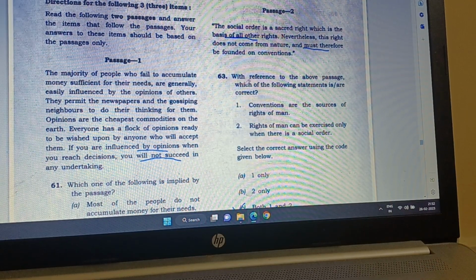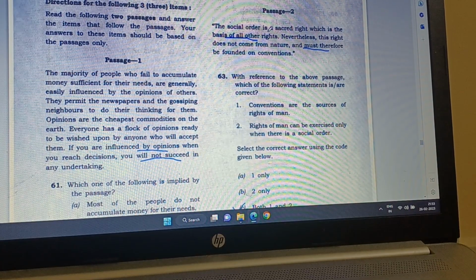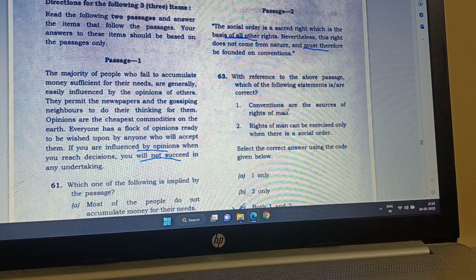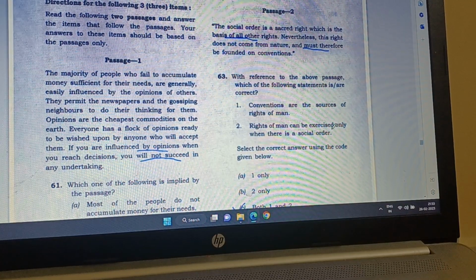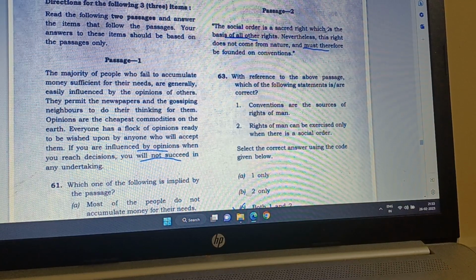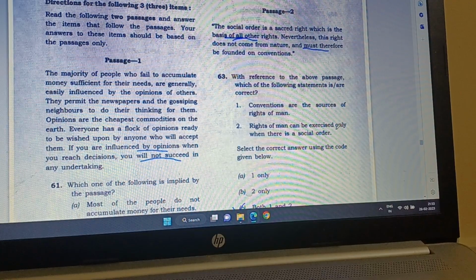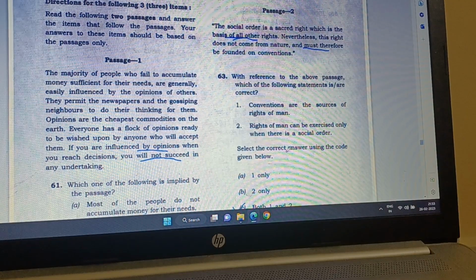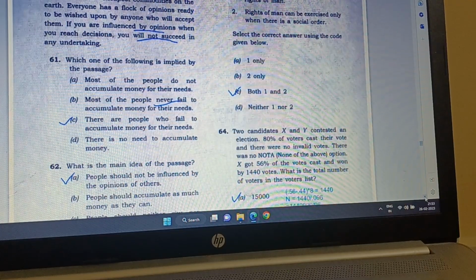Okay. So with reference to the above passage, which of the following statements? Conventions are the sources of rights of man. Yes, that's correct, because the social order, which is the source, must be founded on conventions. So that way conventions become eventually the source. Rights of man can be exercised only when there is a social order. Though there is the word only here, it says which is the basis of all. So all is here. That's why this will be correct here. Otherwise, it would not have been. So select the correct answer using the code. Both are correct, so hence answer C is the correct answer.